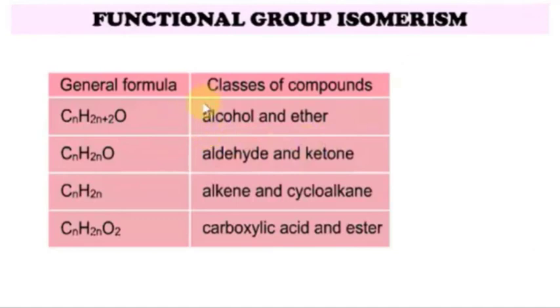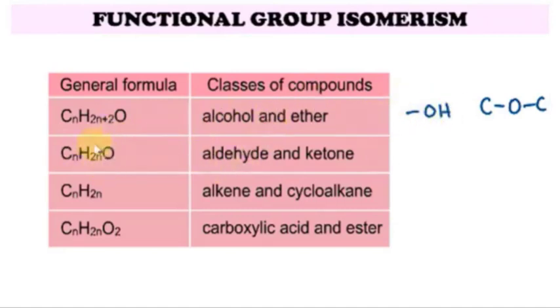Functional group isomerism only involves these 4 general formulas. From the first general formula, CnH2n+2O, it can be either an alcohol or an ether. The alcohol has the OH group, while the ether has the C-O-C group. The oxygen in an ether is between two carbons. The oxygen in an alcohol is on one carbon only, and its other bond is with hydrogen.